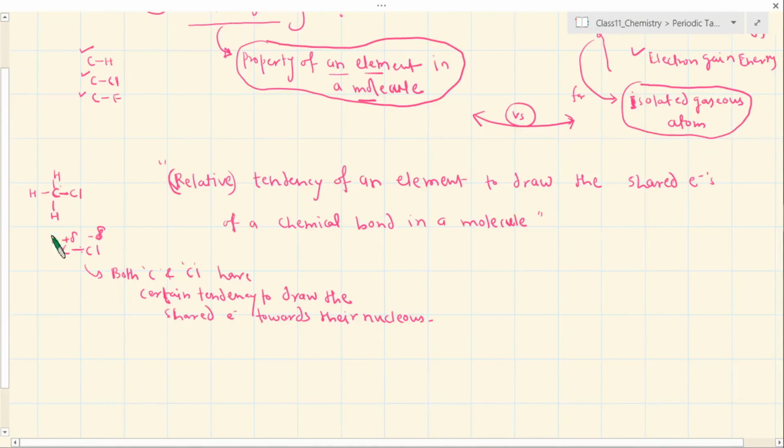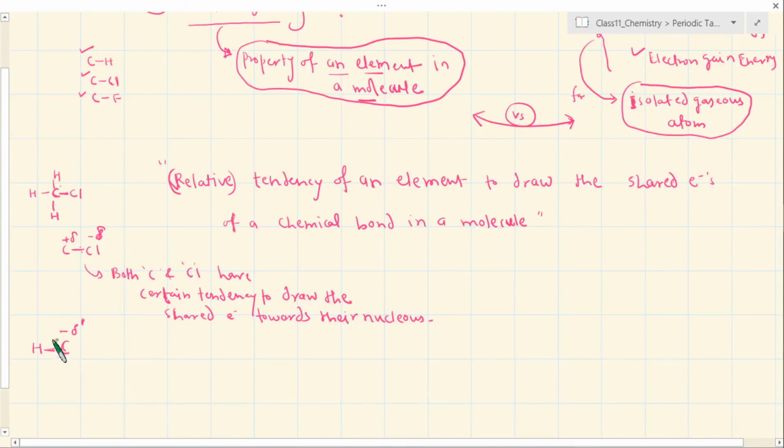Then if you consider the other bond in the same molecule, the carbon and hydrogen bond, for example, compared to hydrogen, carbon is more electronegative. You know that. Do you understand? Hydrogen is more electropositive than carbon. In the periodic table, if you consider these two elements separately, we know that carbon has more electronegativity than hydrogen. So in this bond, I would say carbon will be more negative.